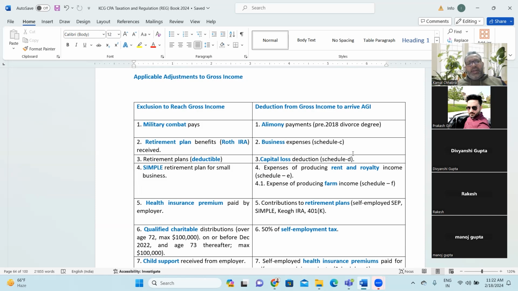If you see on the left hand side, the first point is military combat pay, right? If you remember, yesterday also we touched on this point. Any normal income of any military person is considered taxable income, but when he or she is getting military combat pay, that is kind of exempt income and should not be included in the income. Military combat pay is basically hardship allowance when the military person is in a war zone, right?